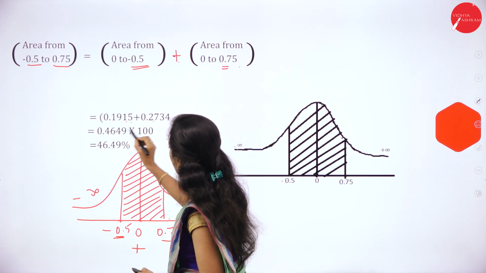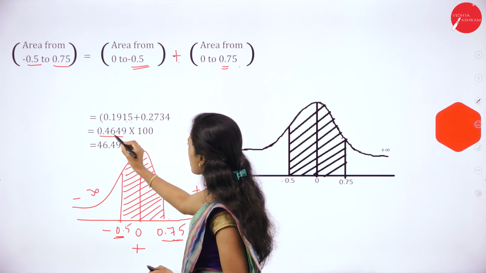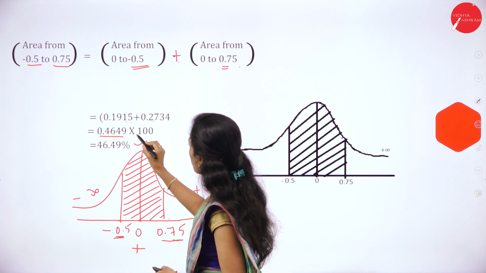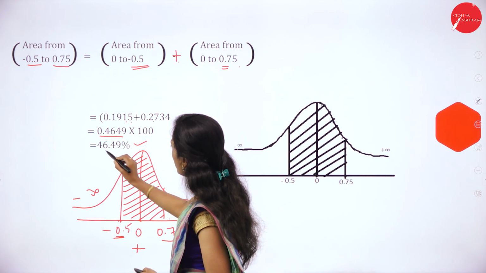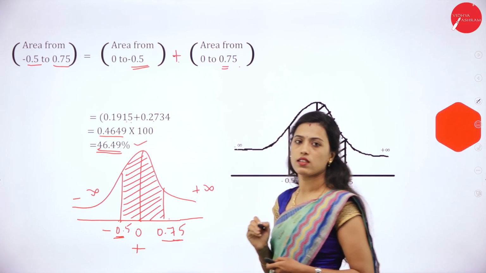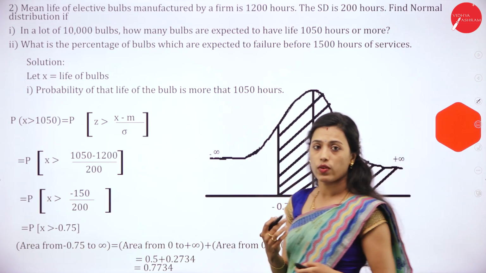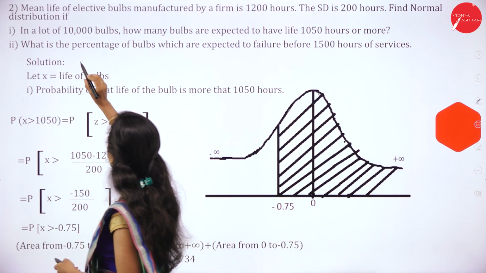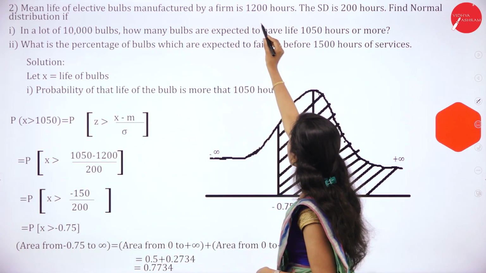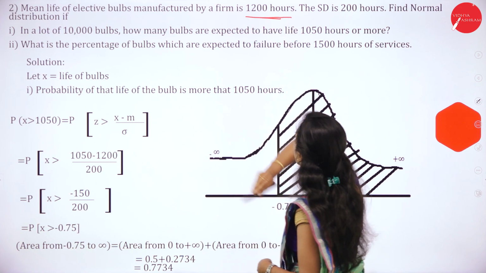If we add these two, we get 0.4649. We have to convert into percentage, so we multiply by 100. It is 46.49%.